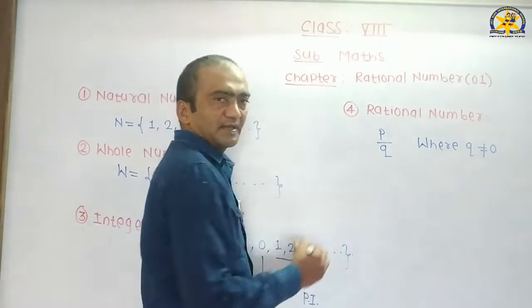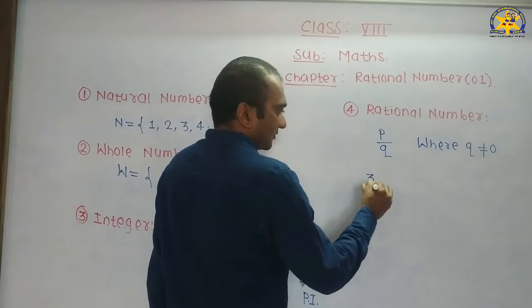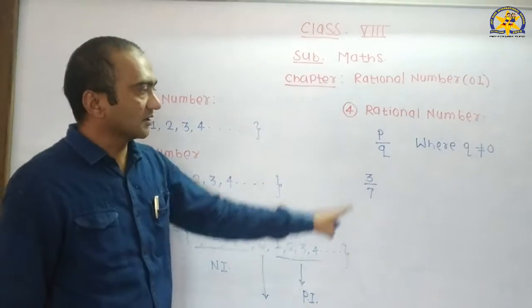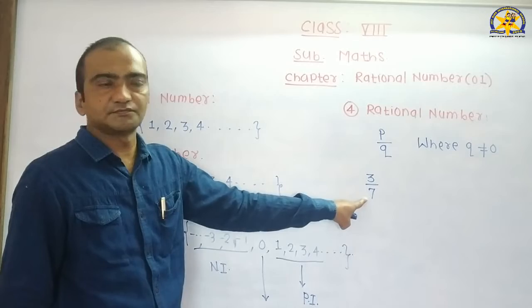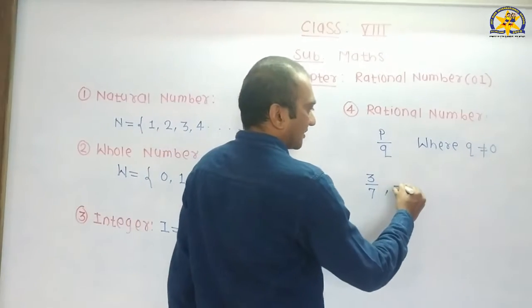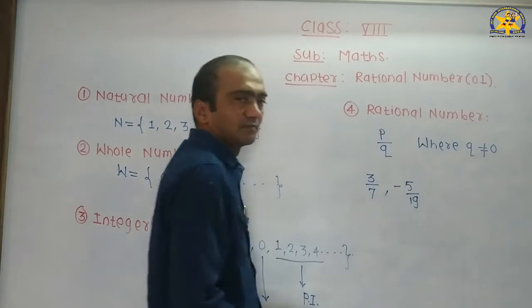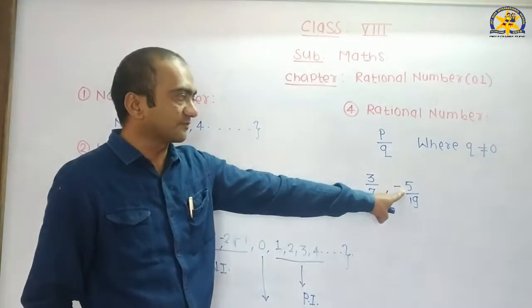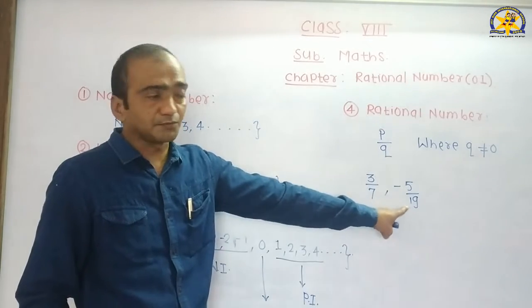Now we see some examples of rational number. 3 by 7 is a rational number. Here value of p is 3, value of q is 7, which is not equal to 0. So it is a rational number. Second example, minus 5 by 19, is also a rational number. Value of p is minus 5 and value of q is 19, which is not equal to 0.